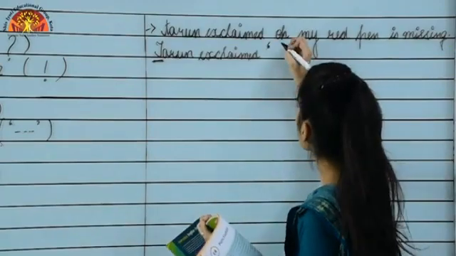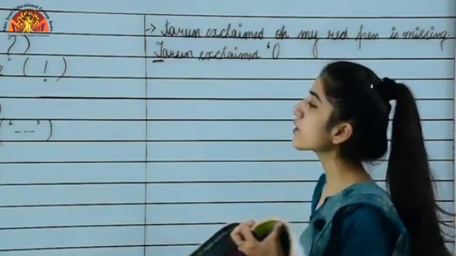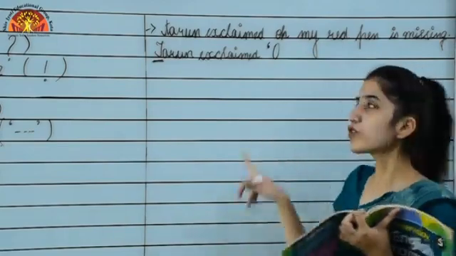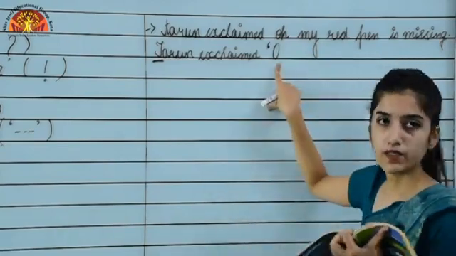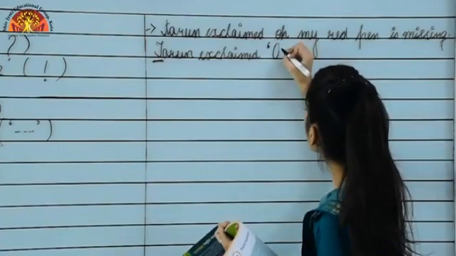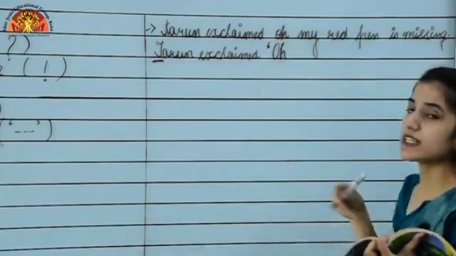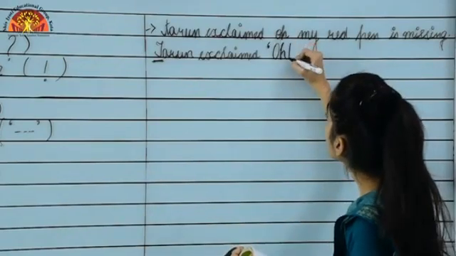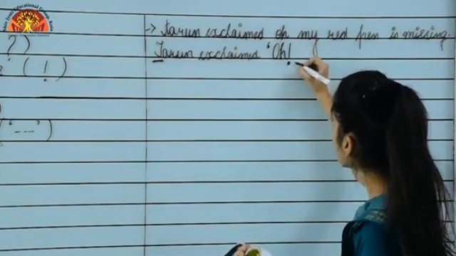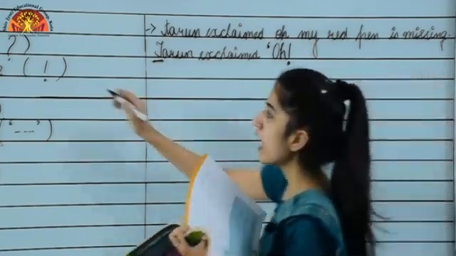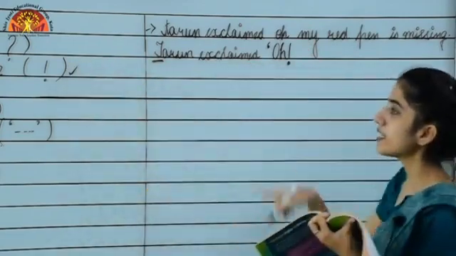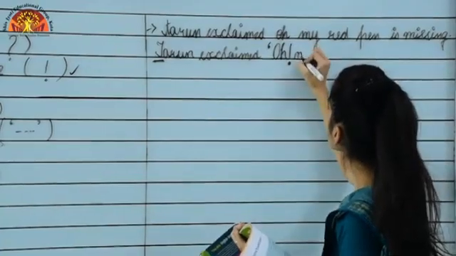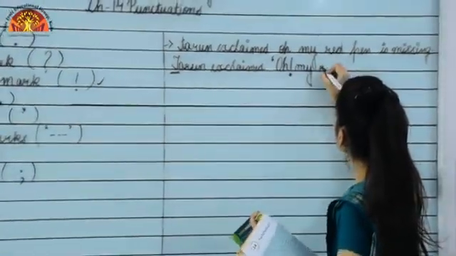Okay, so we will make this capital. Whenever you are writing something in quotation marks, there also you will begin the sentence with a capital letter. So O is capital. Now this word is expressing what, a feeling, right? So we will add an exclamation mark over here. As you have seen, we added an exclamation mark.